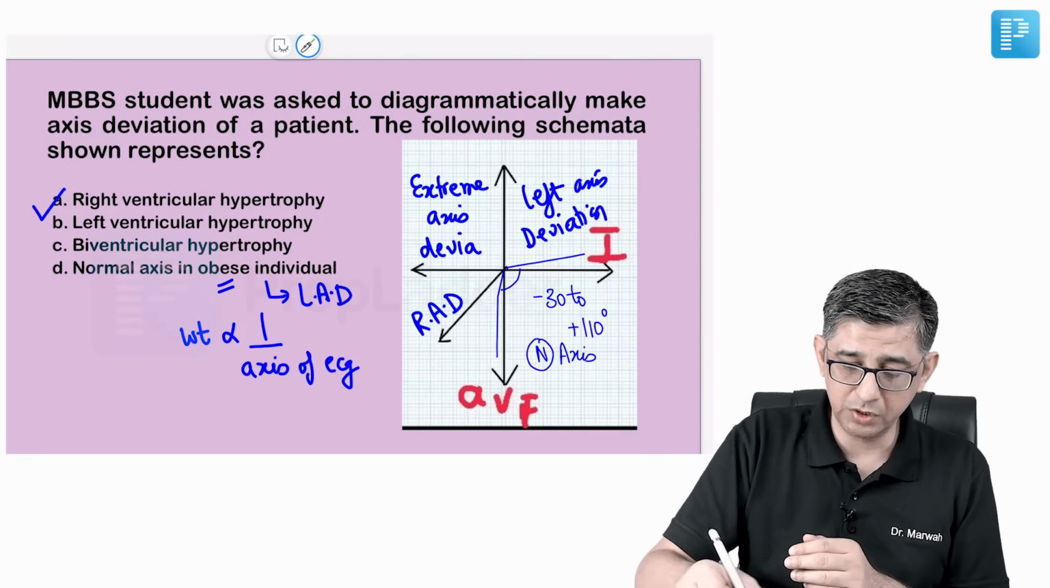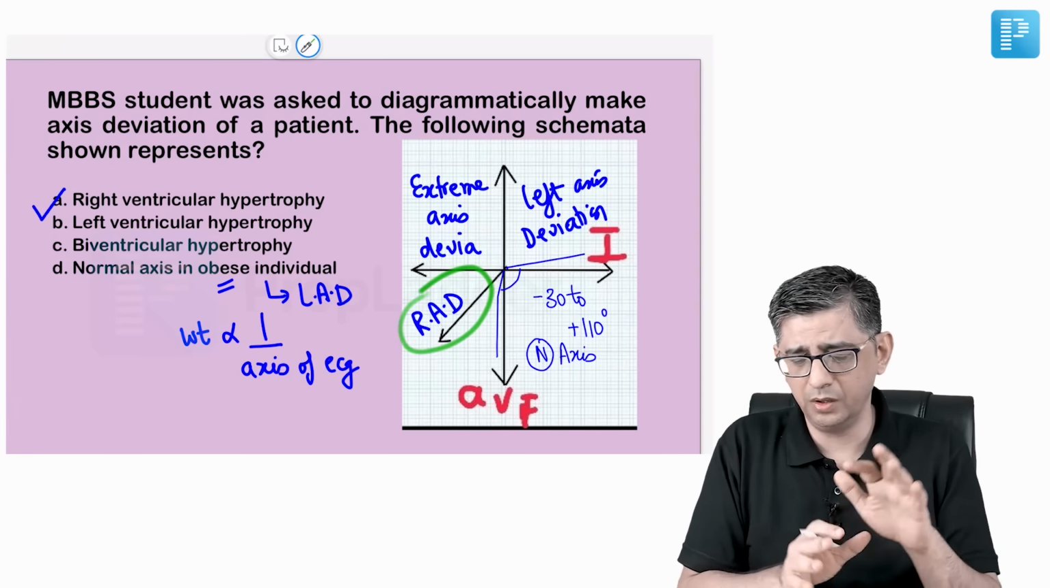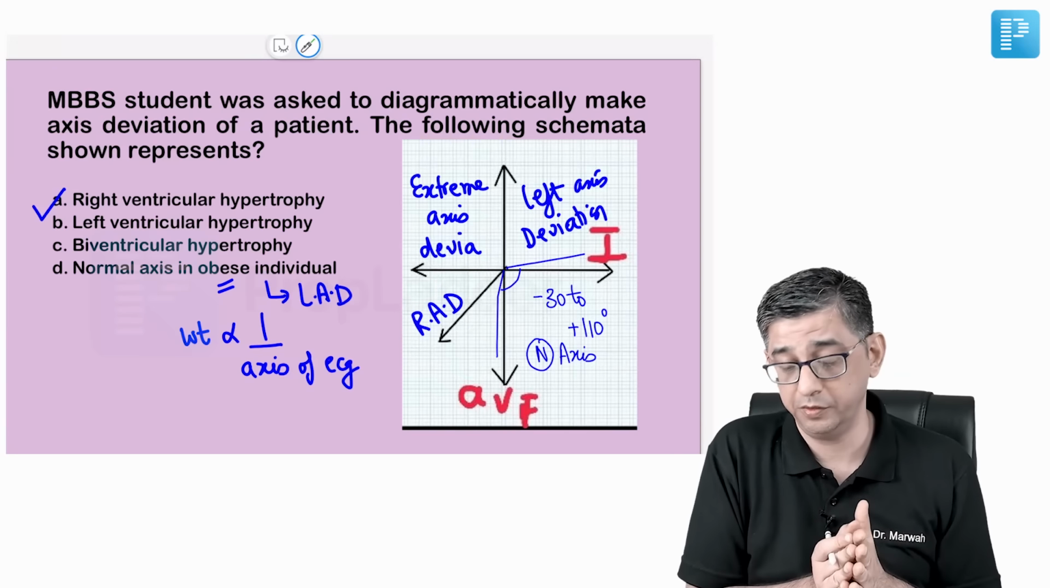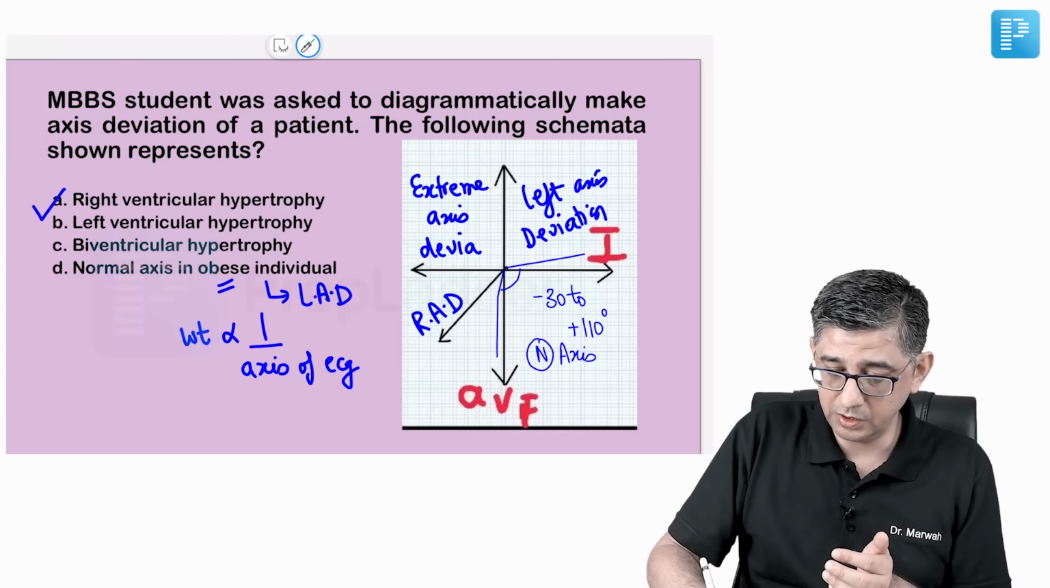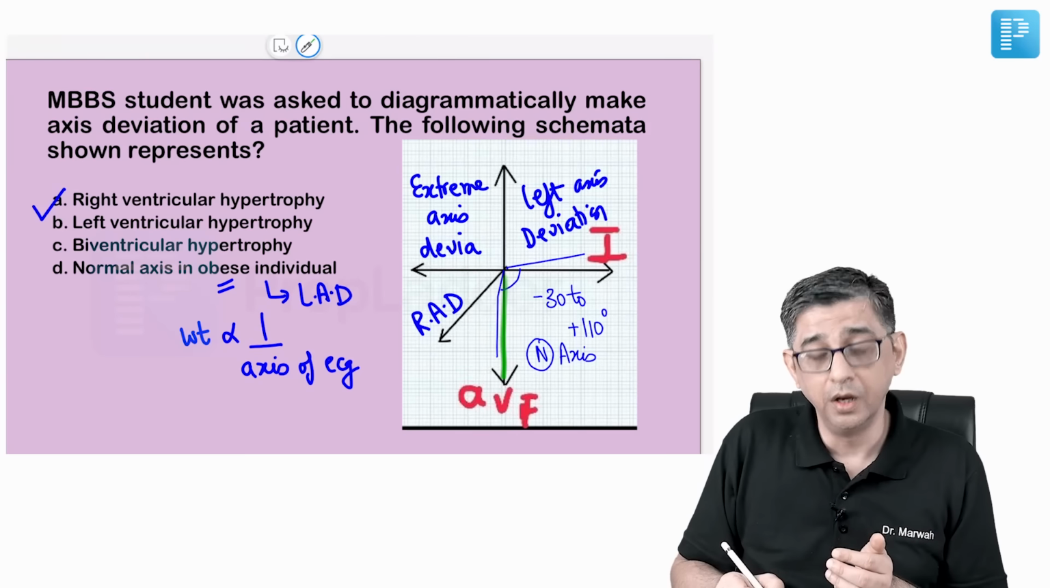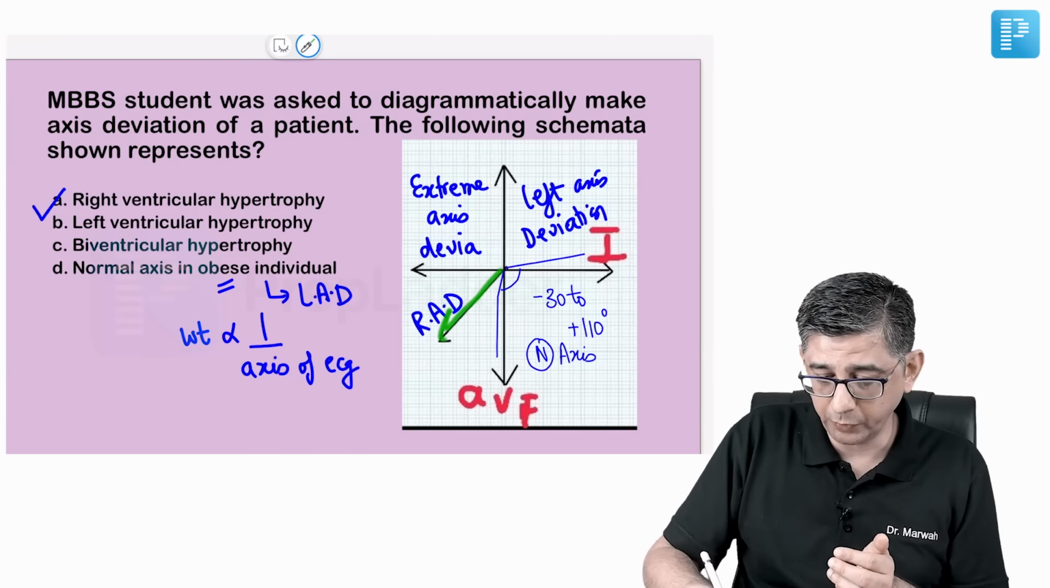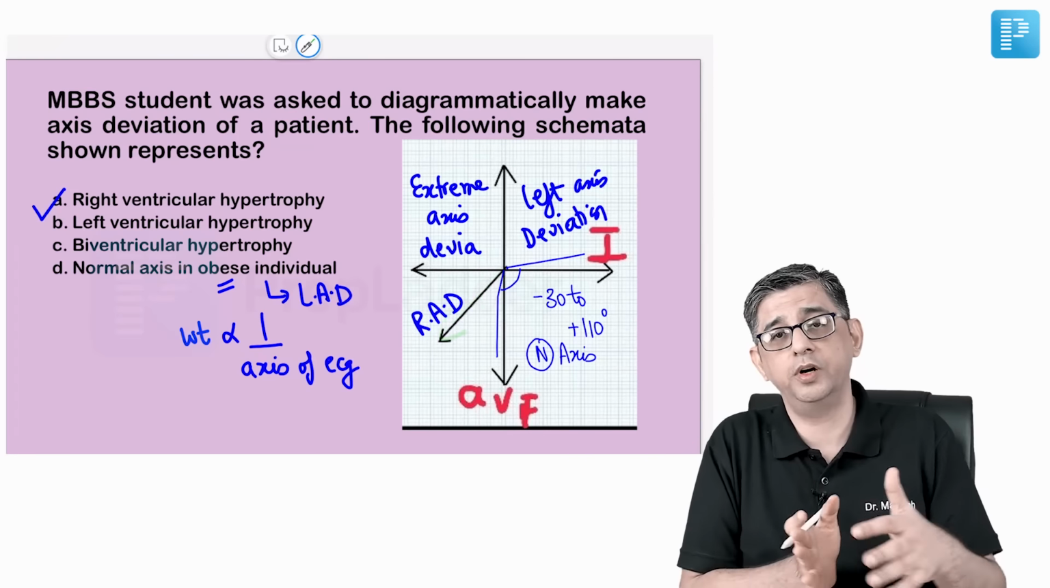But the vector that was given was very peculiar. Something in the range of about 130, 140, 150 degrees, no? I mean, this is going to be 90, no? This is going to be 90. So this was about 30 to 40 degrees on the right.